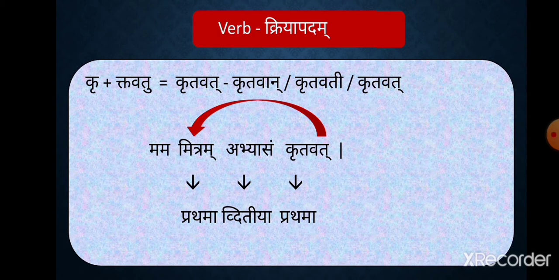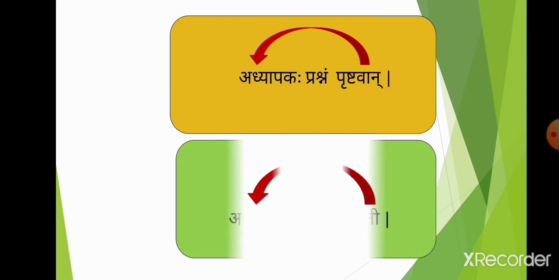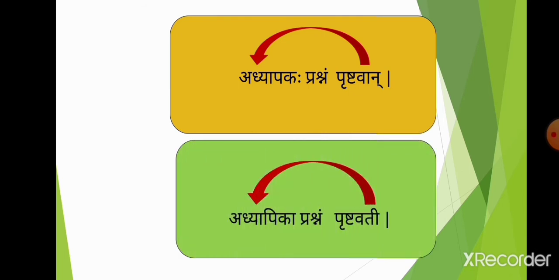Now, let me take you to some more examples. Adhyapakah prashnam prushtavan. In this sentence, the word adhyapakah is the subject. It is used in pullingam ekavachanam. So, prushtavan is also used in pullingam ekavachanam. Adhyapika prashnam prushtavati. Adhyapika is the subject of the sentence. It is used in strilingam ekavachanam. So, prushtavati is also used in strilingam ekavachanam.